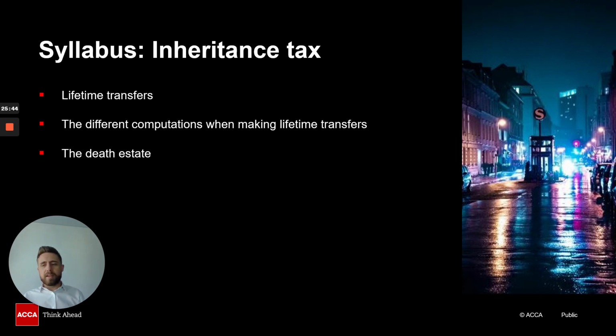But then when we move into computation number 2, it is where it gets a tiny little bit trickier, because as I said, if the donor has died within 7 years, then what happens is those lifetime transfers become chargeable, or there is additional tax to pay. So students will have to basically, in computation number 2, restart the calculation again and then work backwards and look at all of these transfers that have happened during lifetime.